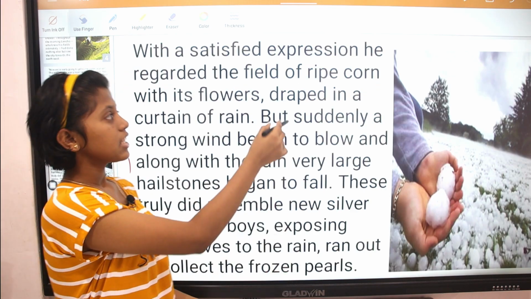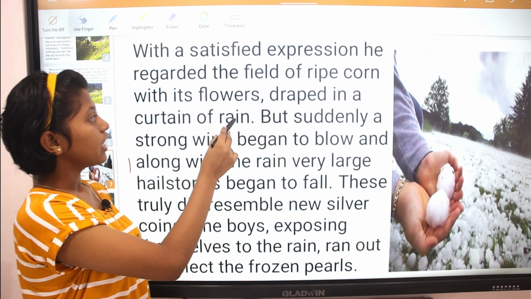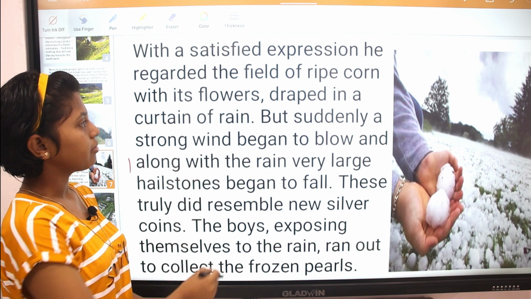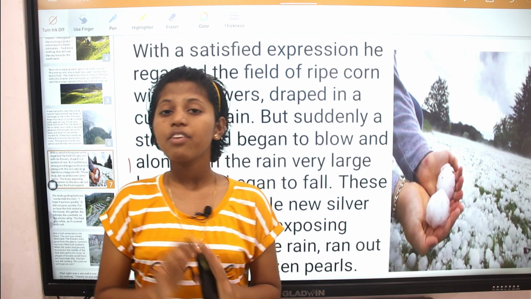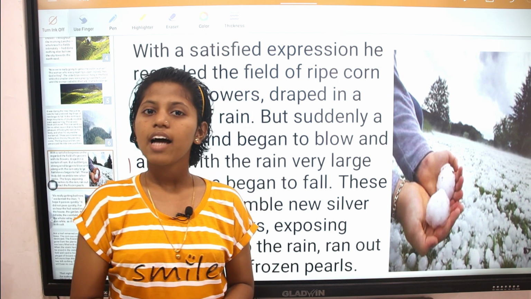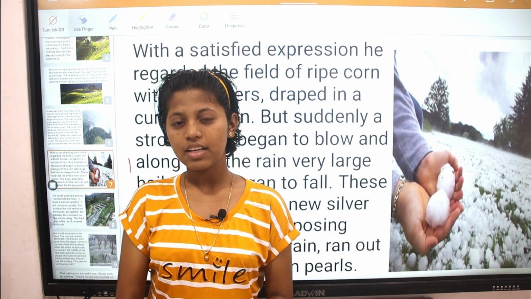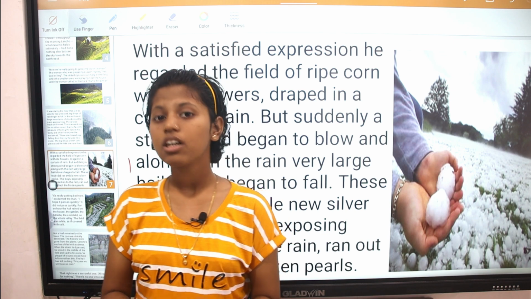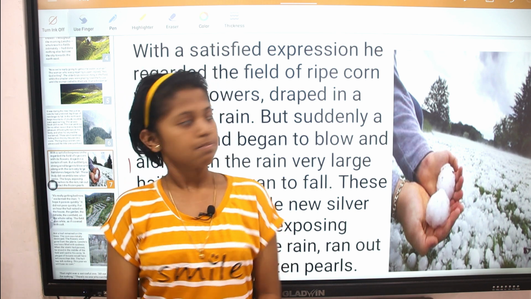With a satisfied expression, he regarded the field of ripe corn with its flowers draped in a curtain of rain. Here Lencho looks with a very satisfied expression at the cornfield, which has started to have flowers on it, and these flowers are now getting water from the clouds.